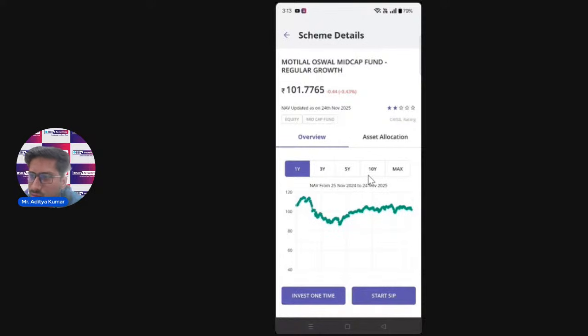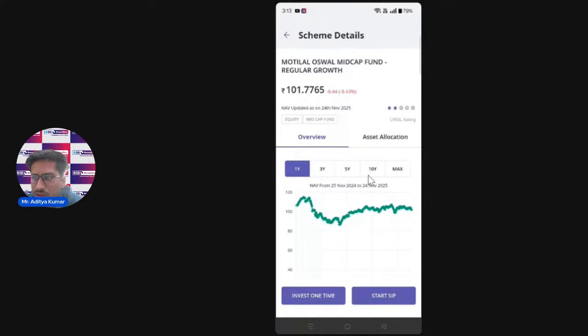I will tell you what these are. You can see Motilal Oswal and rupees 101 is written. What is it actually? What type of value is this? It says NAV updated as on 24th November. NAV is basically the net asset value. This is the price of 1 unit of the mutual fund. Think of it like the MRP of one share of the fund. NAV changes every day because the value of the stocks and bonds inside the fund keeps going up and down.